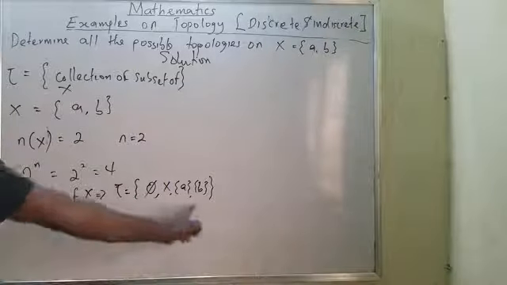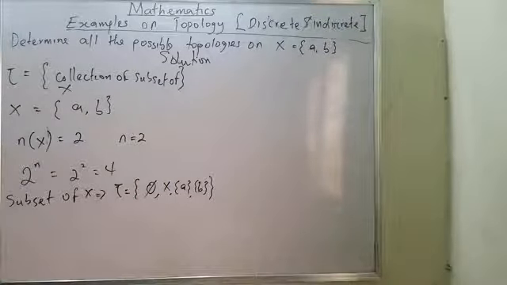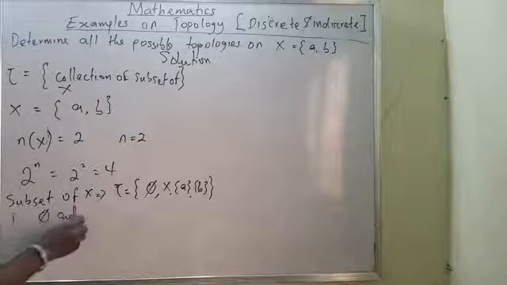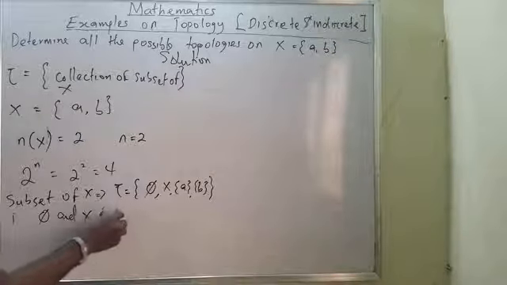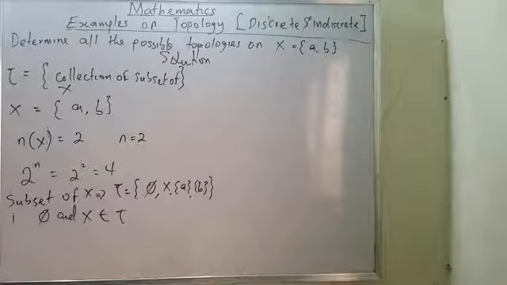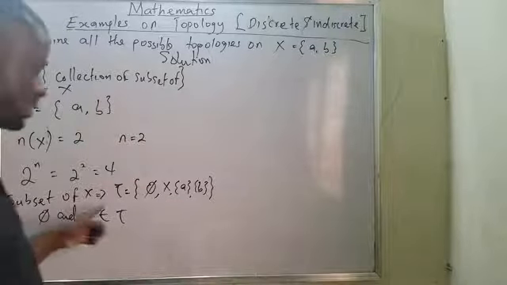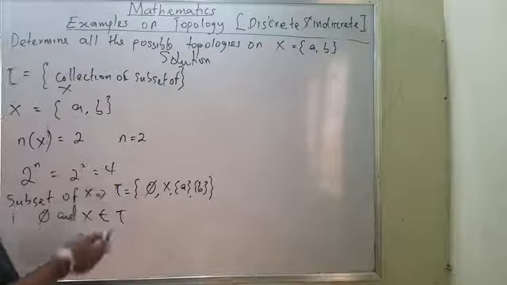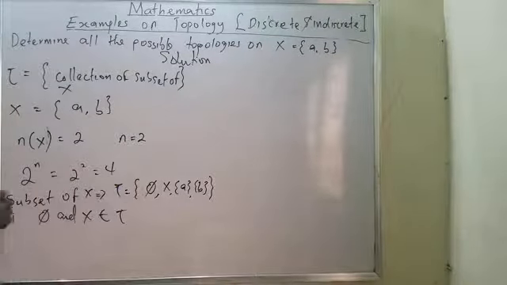That is the total number on a given set. Since I have this, let me check for the answer. The first one, number 1: the empty set and the given set are in tau. The empty set and the given set are subsets, which is the tau. That is number 1.